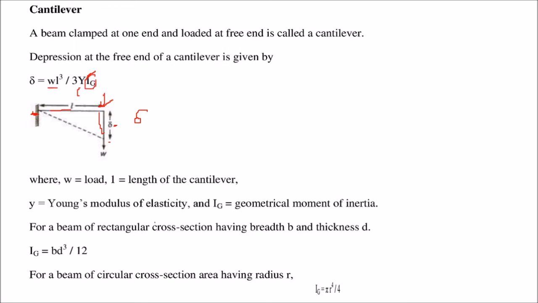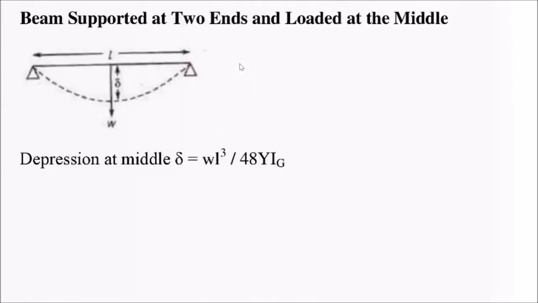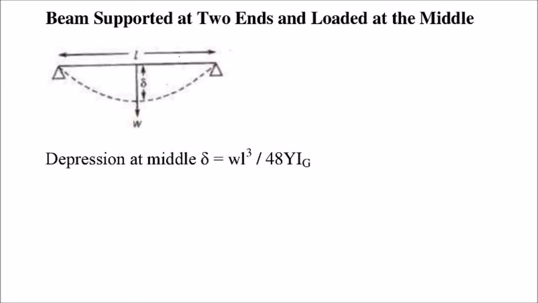If we have a beam of rectangular cross section having breadth b and thickness d, I_G is given by b d cube by 12. And for a beam of circular cross section having a radius r, I_G is given by pi r to the power 4 by 4. Beam supported at two ends, these are two ends, the beam is supported, and it is loaded at the middle. The depression at the middle, delta, is given by, again, this is W, this is L cube, and we have various other things with Y I_G.